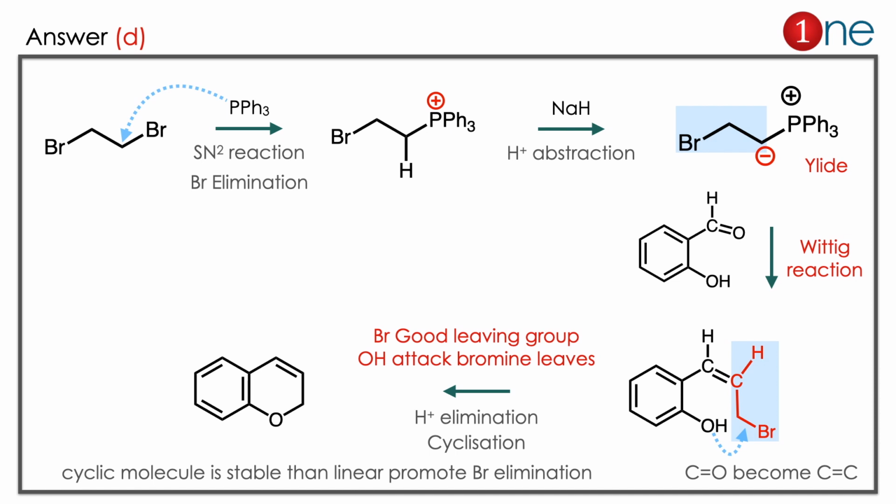Here you have to learn 2 things. One is Wittig reagent synthesis. How do you synthesize it? From the halide you do the phosphine reaction, then you use the base. The second thing is the Wittig reaction. The Wittig reaction converts a CO double bond to a CC bond.